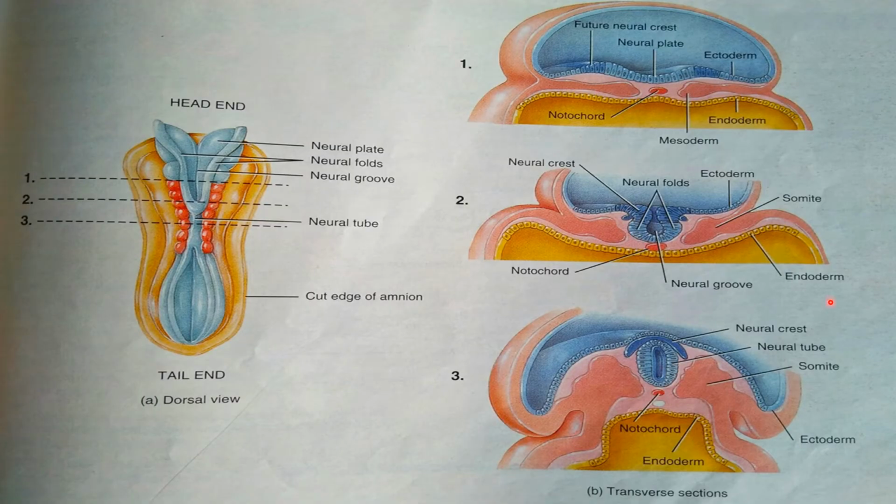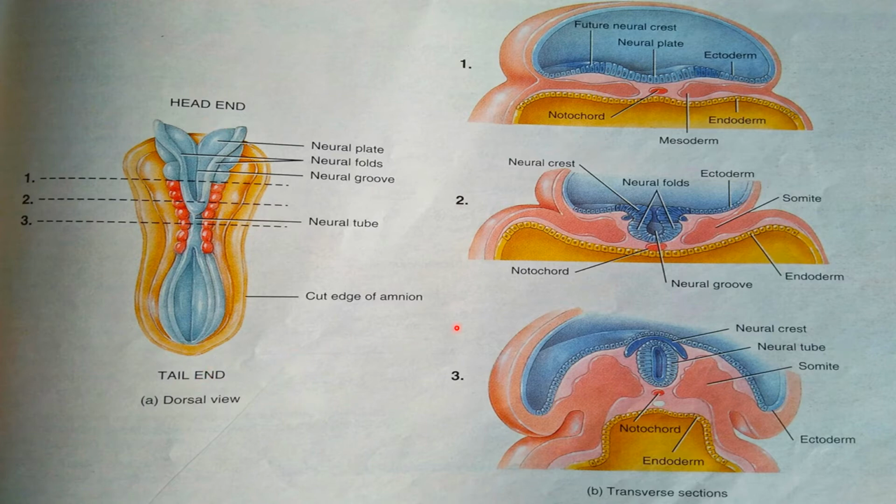As you can see in this figure, it has a dorsal view and a transverse section. It has a head end and a tail end; most superiorly is the neural tube. Behind that are the neural fold and neural groove, and this is from the neural tube, and lastly there is the cut edge of the amnion.